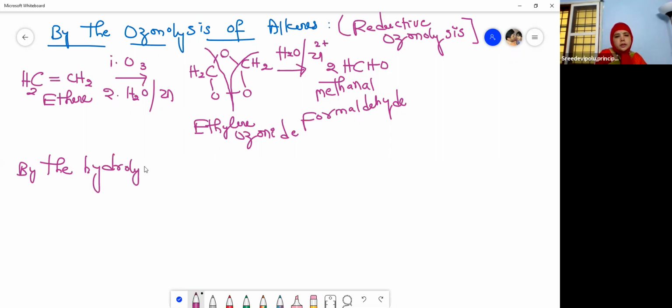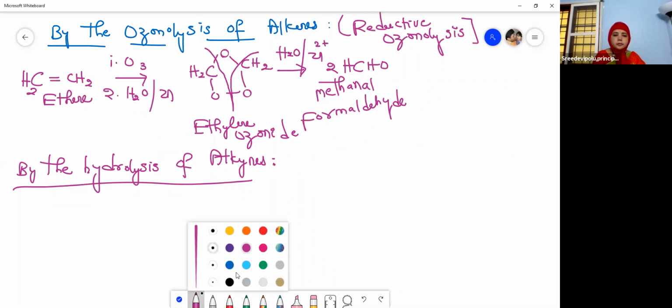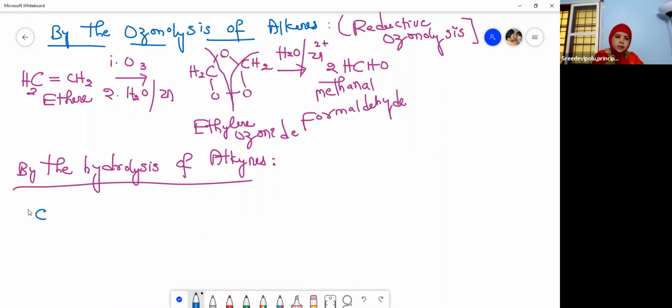By the hydrolysis of alkynes. Let us see the hydrolysis of alkynes here. Alkynes are aliphatic unsaturated hydrocarbons, as I told you in the previous reaction, containing a carbon-carbon triple bond.